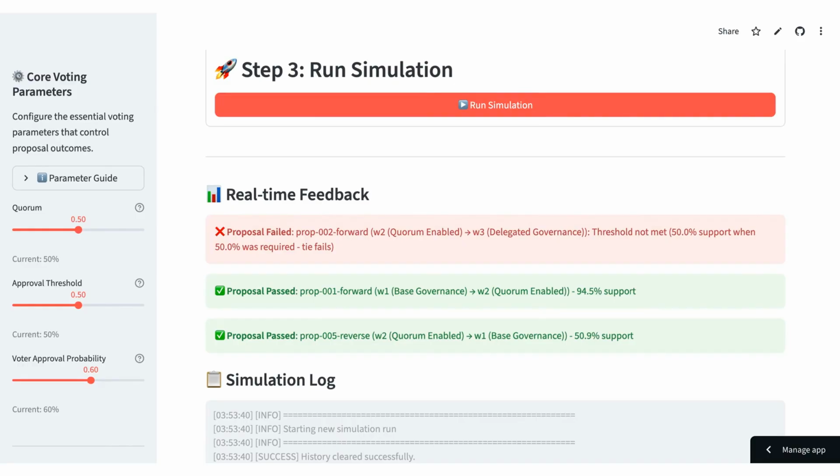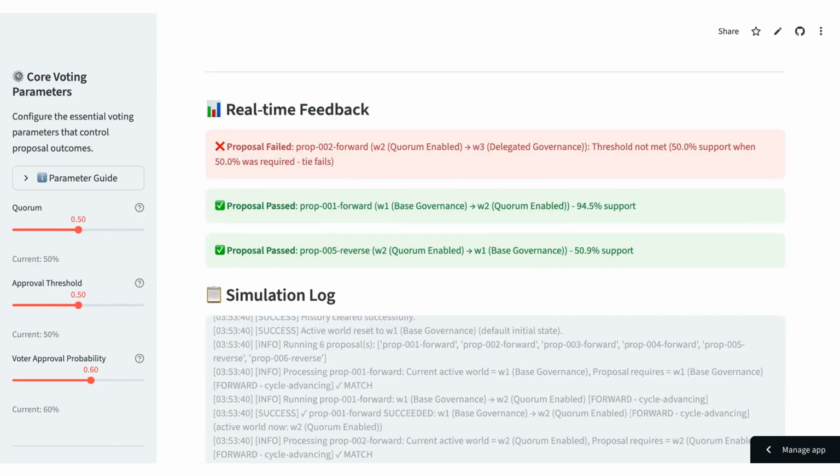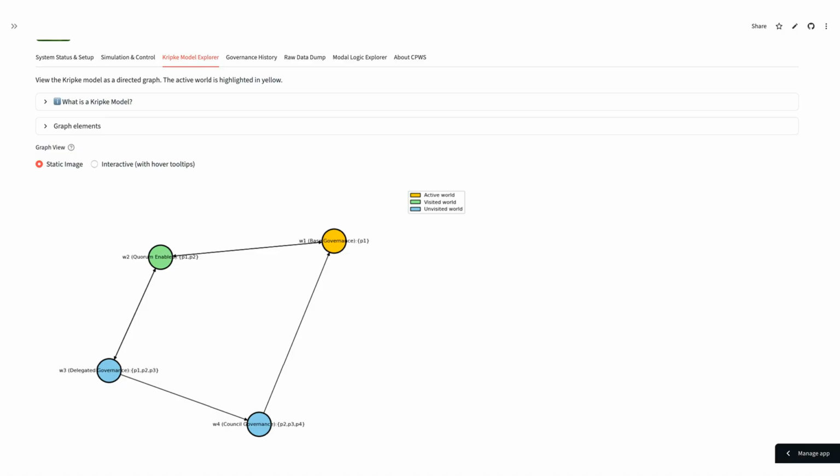The proposal 1 vote met both the quorum and the approval threshold. Now the active world for proposal 1 has transitioned to world 2. Since the world changed, the next relevant proposal runs. Now we can see that a later proposal failed, proposal 2. Even though it passed the quorum, the random vote tally didn't meet the approval threshold. Crucially, the active world did not change, and the proposal that followed it was skipped because they weren't relevant to the current world.